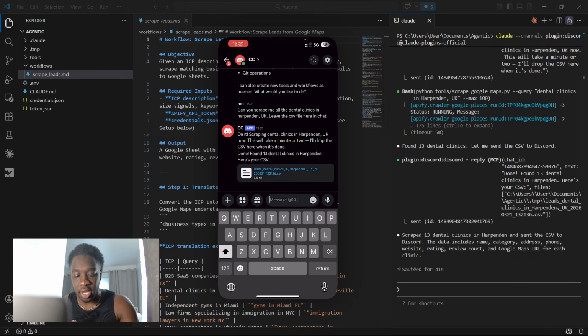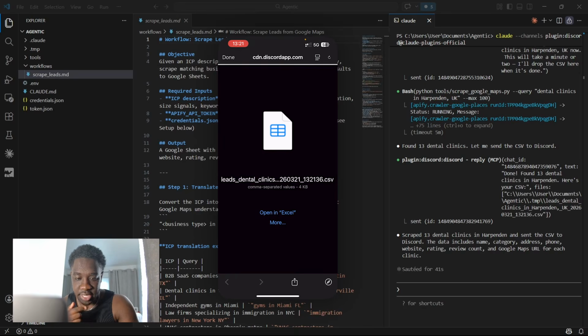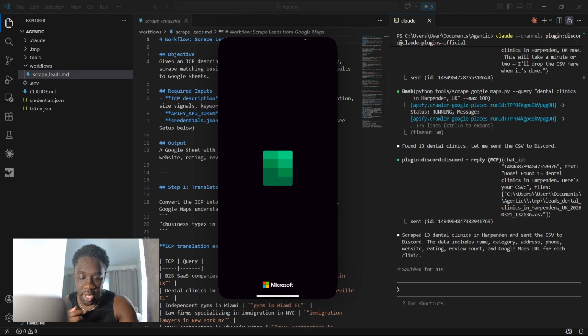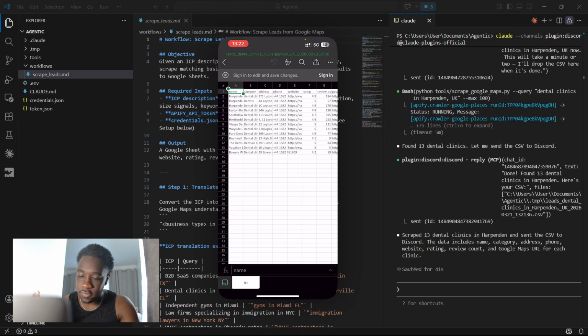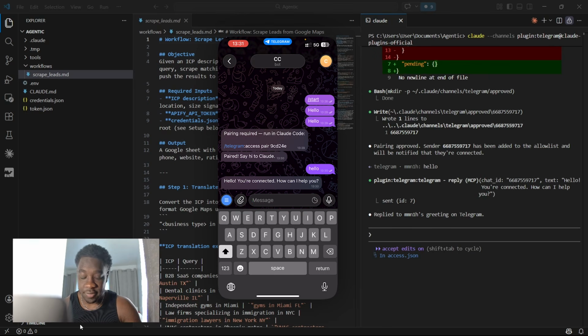So we can see in the chat now, it sent me the CSV of all the dental clinics in Harpenden. I can open this up, and then it's just going to download it for me. I can open it in Excel and whatever. And then there we go. I've got all my dental clinics in Harpenden, and it's done everything from Discord. And we could do the exact same thing with Telegram as well.